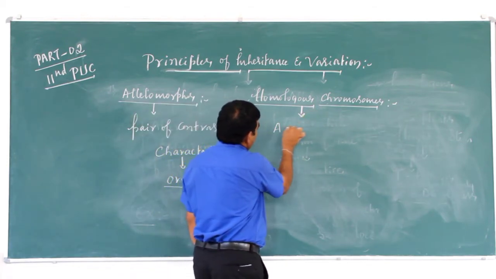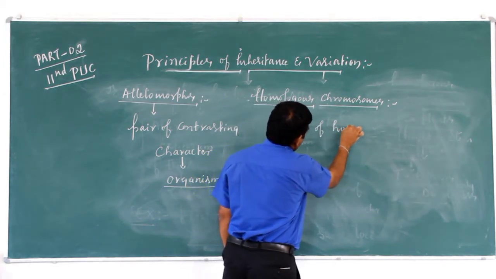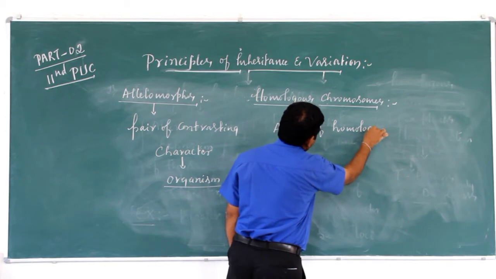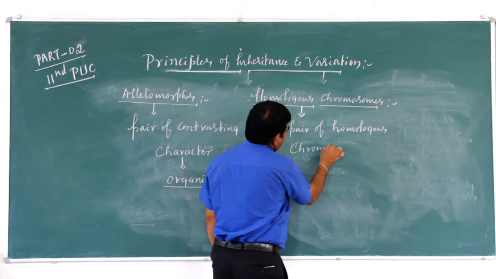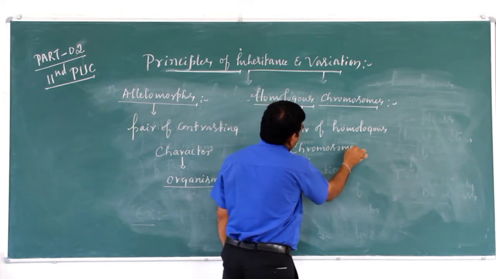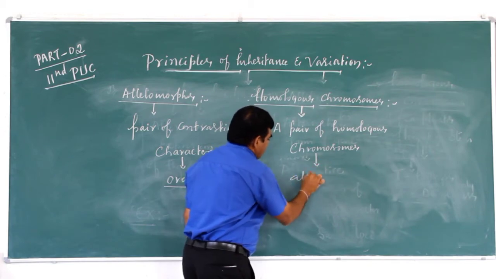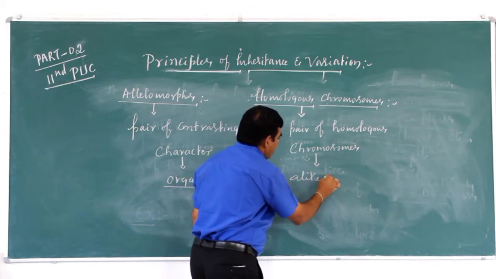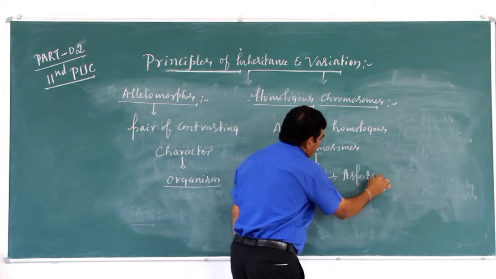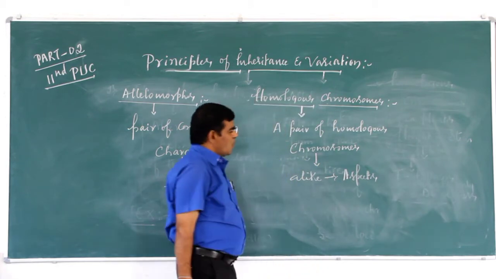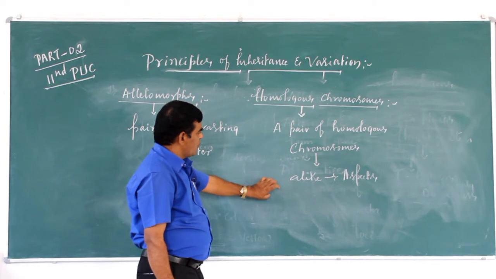A pair of chromosomes which are alike in all aspects are called homologous chromosomes.